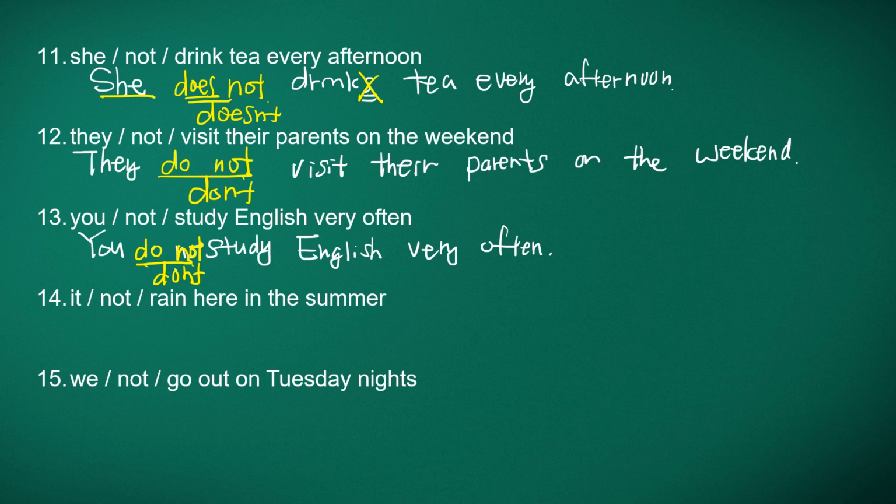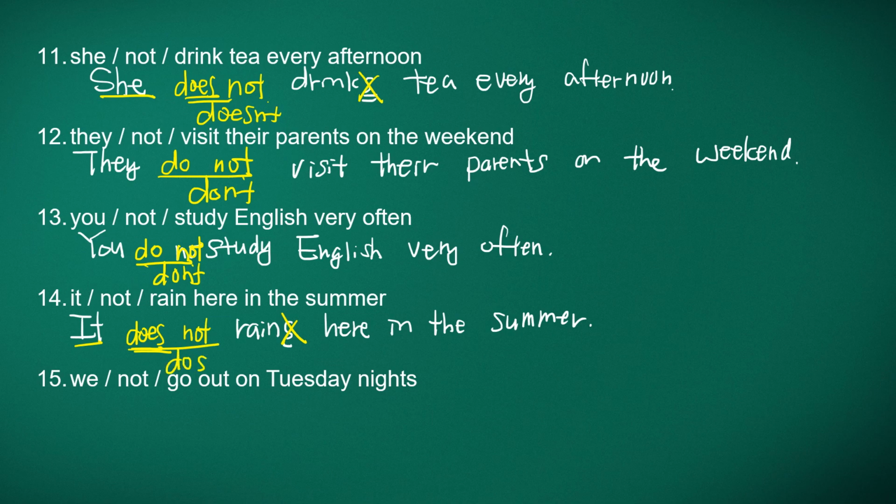And number 14, it rain here in the summer. So it is third person singular. So here it rains. We need an S. It rains here in the summer. And then negative, not. And it is third person singular, so we need to put does not. And because of this does, we lose S. So it does not rain here in the summer. And then the contraction doesn't. It doesn't rain here in the summer.